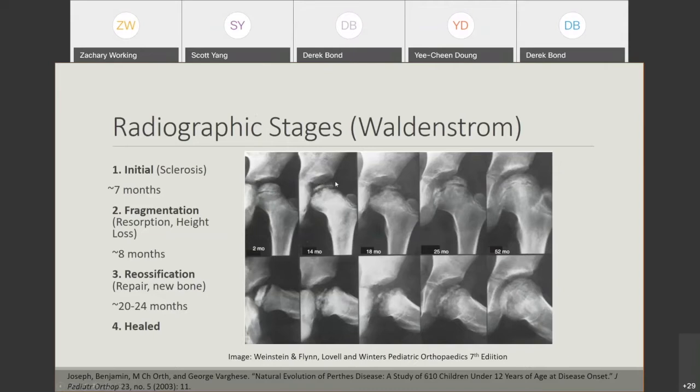In many pediatric radiographs, we don't see all of what's happening because the cartilage is not visible, but we see that the subchondral bone is resorbing, and it's basically the osteoclasts are very active. After this resorption or fragmentation phase, we see a reparative process, or reossification, where this enlarged cartilage that we can't see is being replaced by bone. Ultimately, we end up with a hip that can look very good or very bad, depending on how that remodeling process occurred.